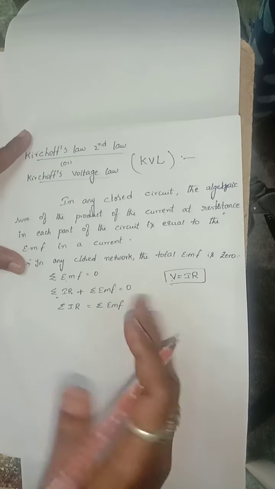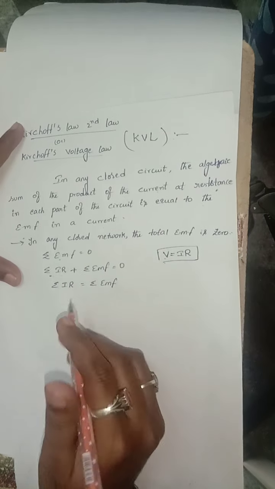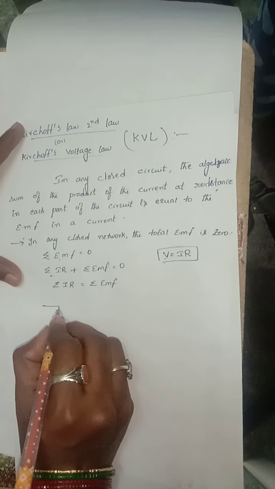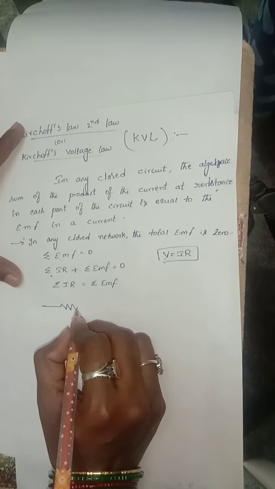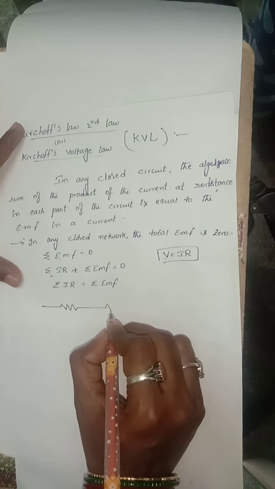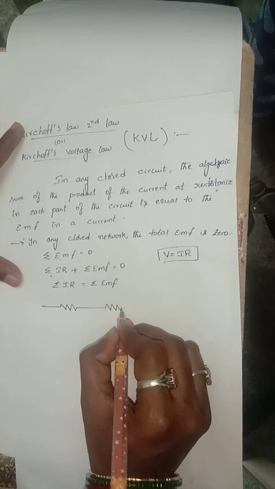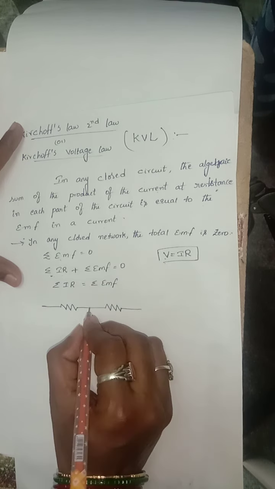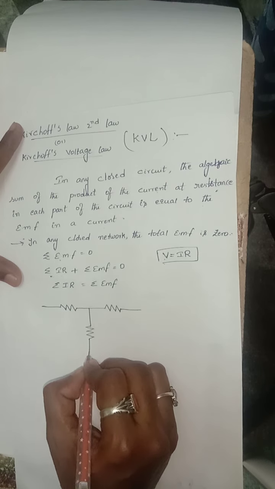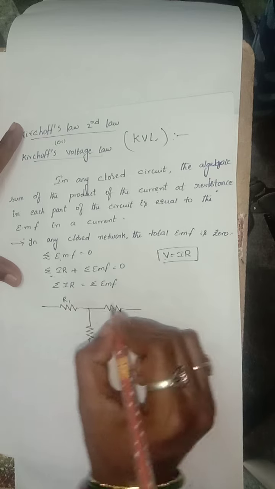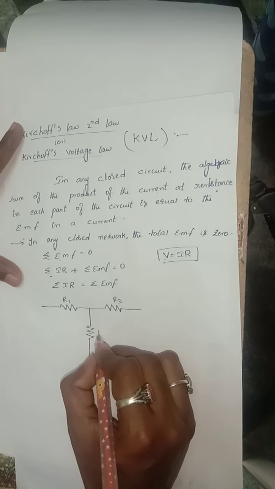Let us consider a circuit with resistances R1, R3, R2.